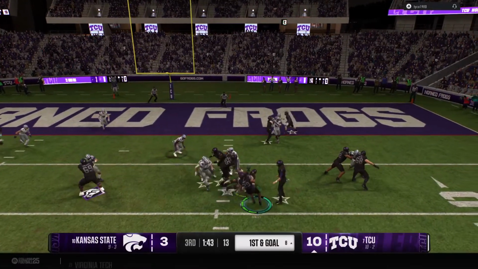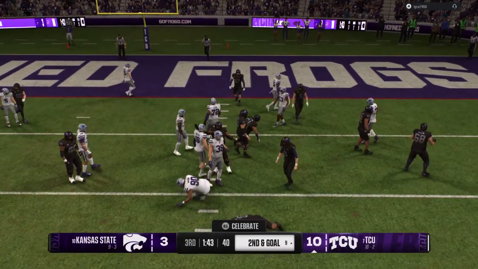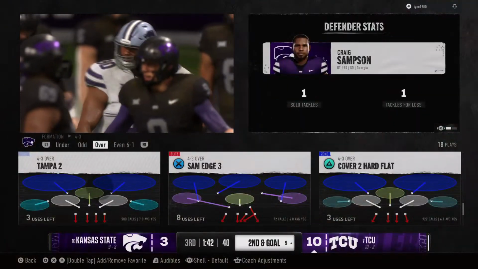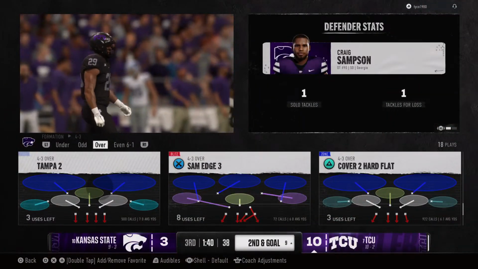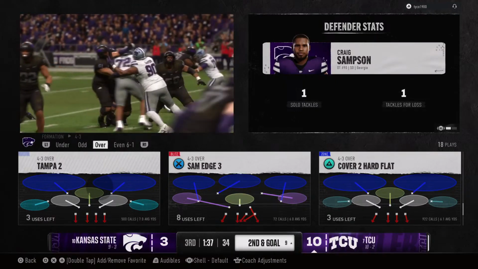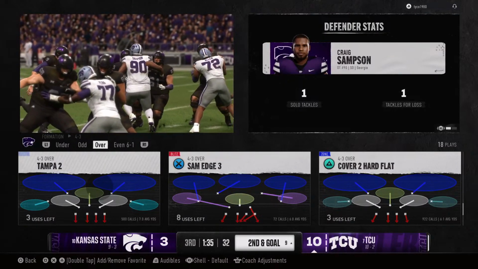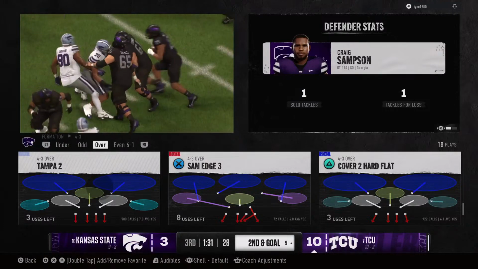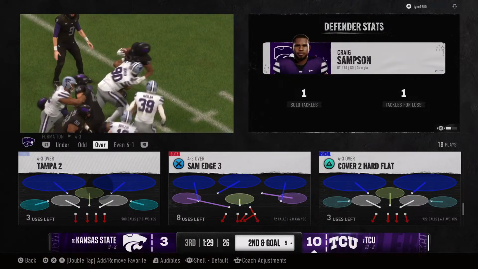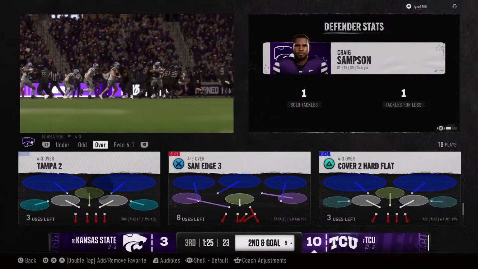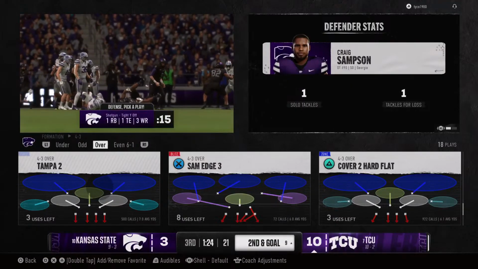1st and goal, handoff. They'll stop him behind the line for a loss of 1. Chris, I think we all kind of get caught up in 3rd down. What's an offense doing on 3rd down? But I think what's also important is how well you defend 1st down. If you can hold your opponents to a short gain or a tackle for a loss, you throw the offense out of whack, and their game plan gets much more challenging to try to come up with that 1st down.